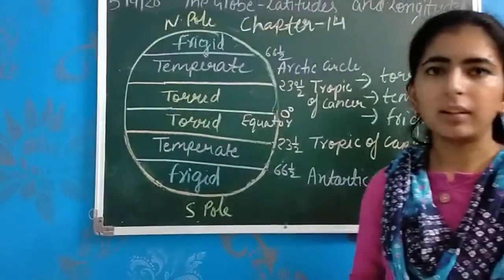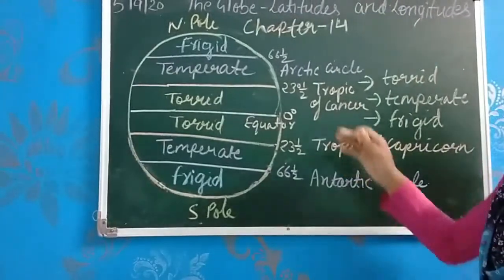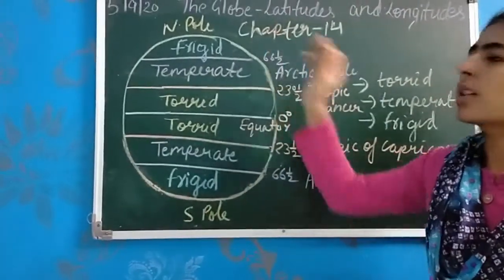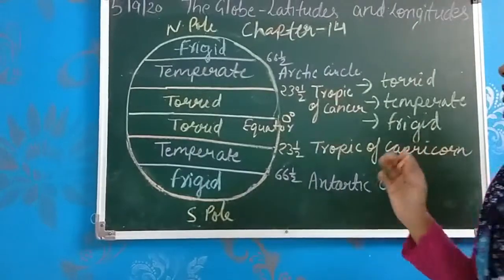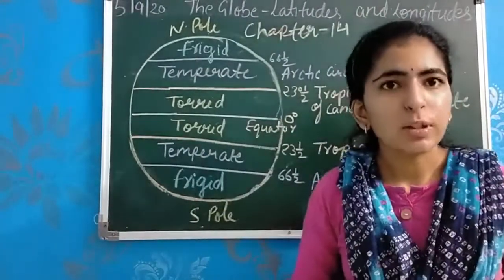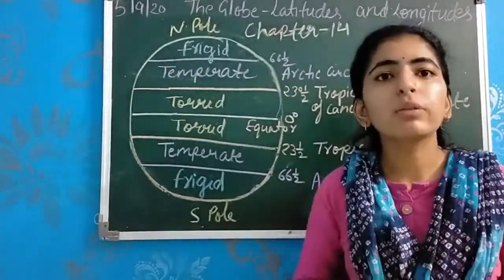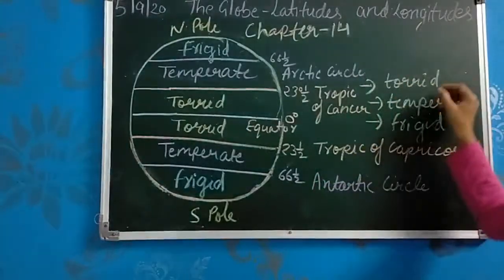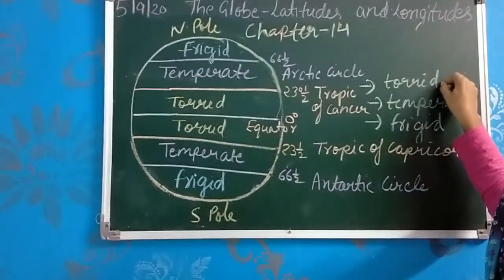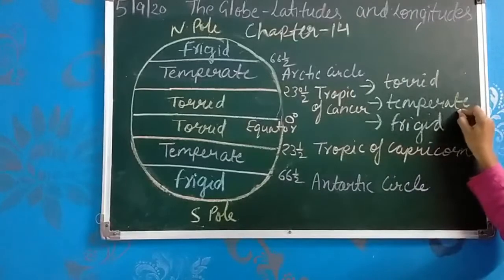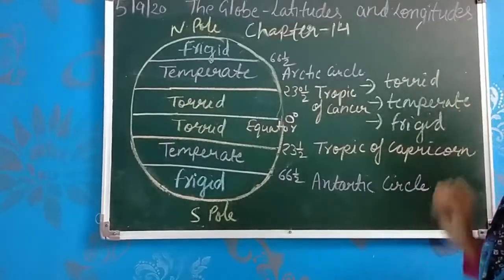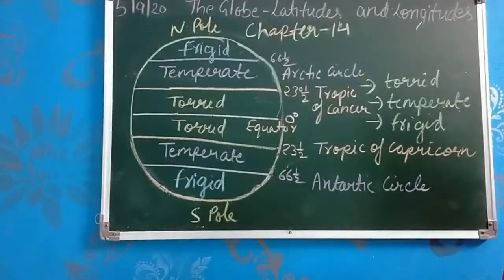Heat zones of the earth. On the basis of distance from the equator towards the poles, the earth is divided into three heat zones, or three temperature zones: first is torrid, which means hot, second is temperate, which means moderate, and third is frigid, which means cold.